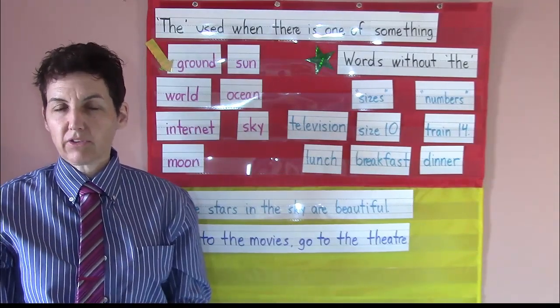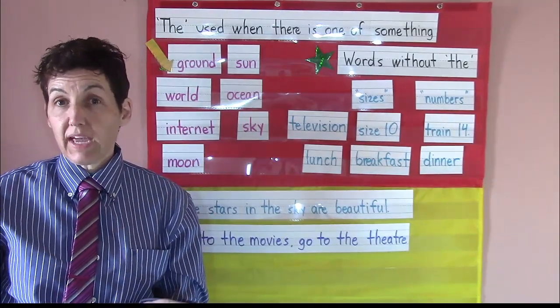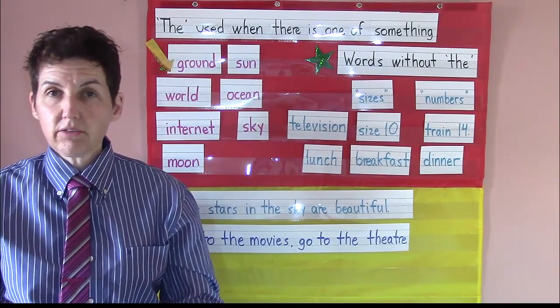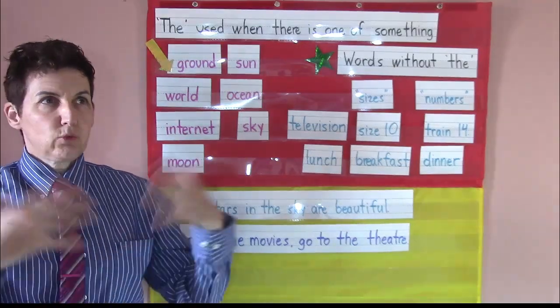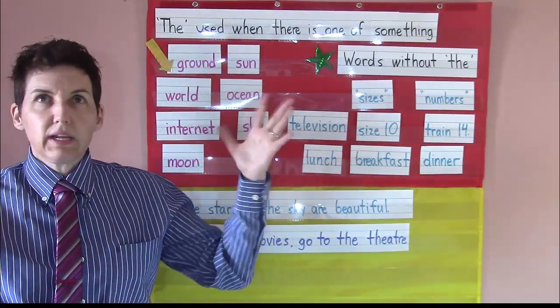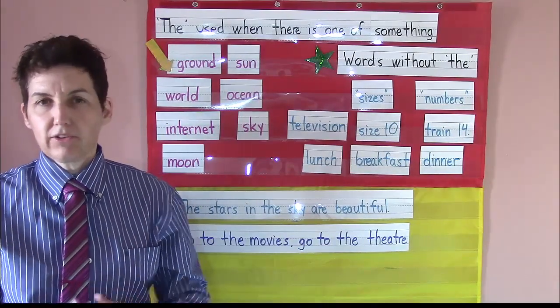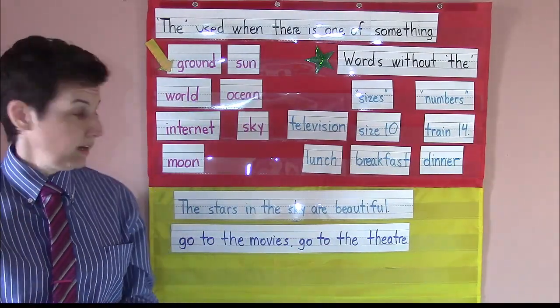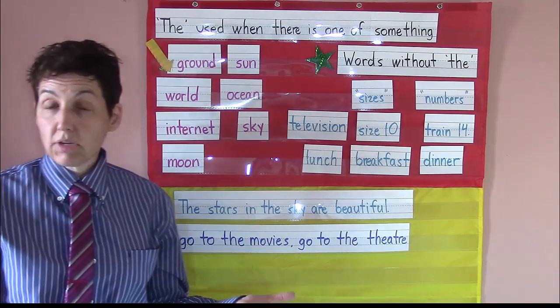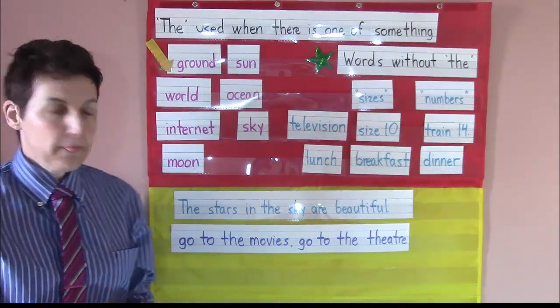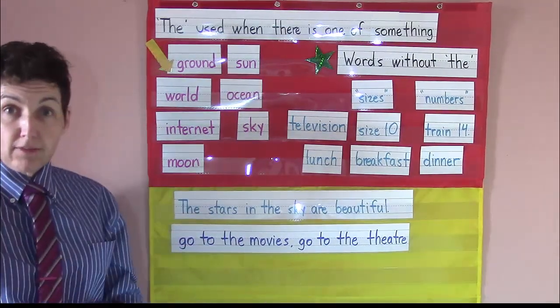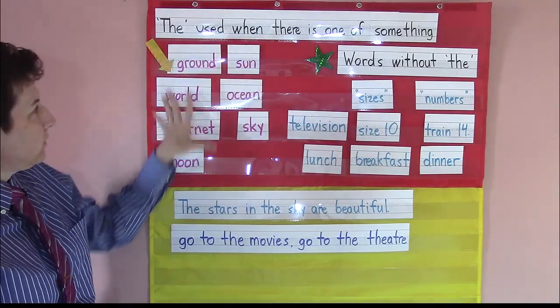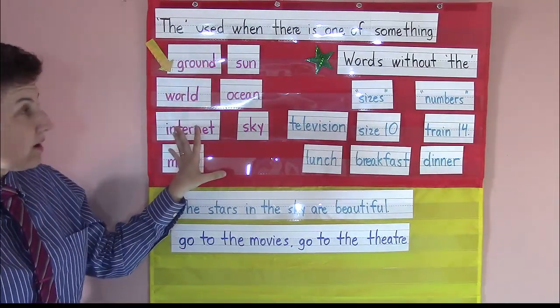So they might ask you, oh, Jose, do you like to go to the movies? This means sort of in general, do you like to go to any movie? It doesn't matter. Is it something that you enjoy doing? And you can say, yeah, I do. I like to go to the movies. All right, so memorize all of these things. So here are words that always take "the."